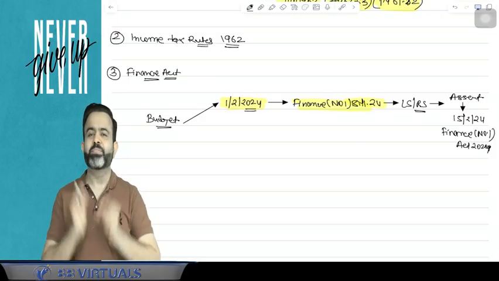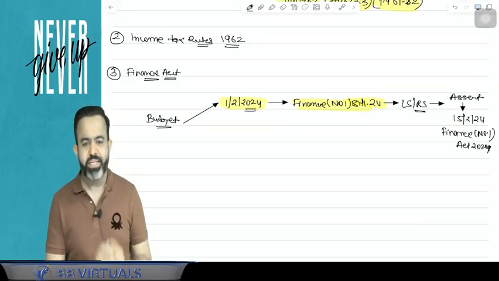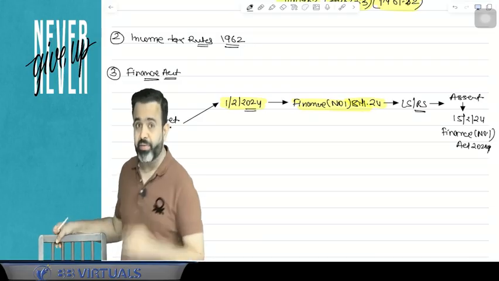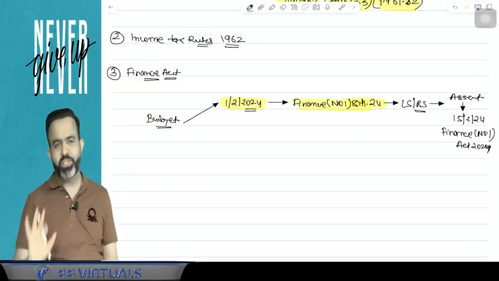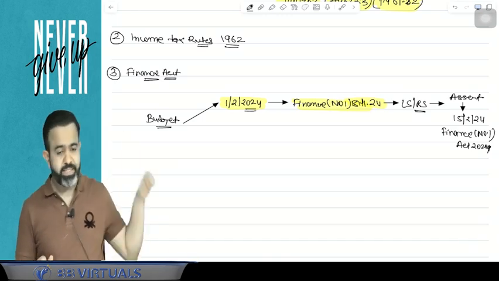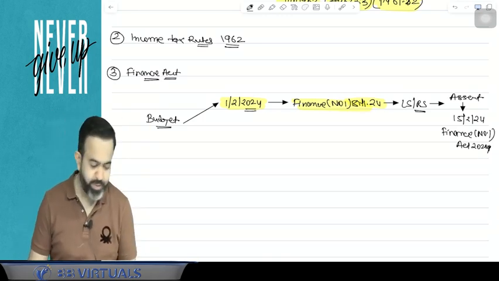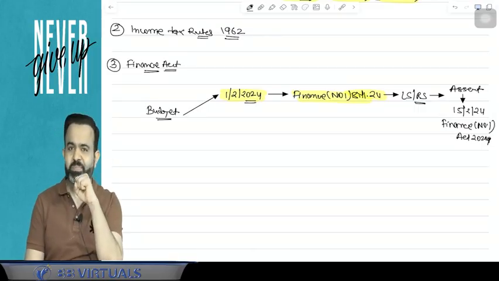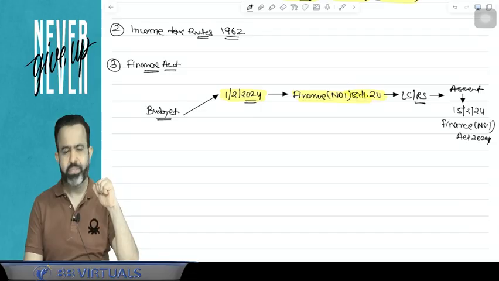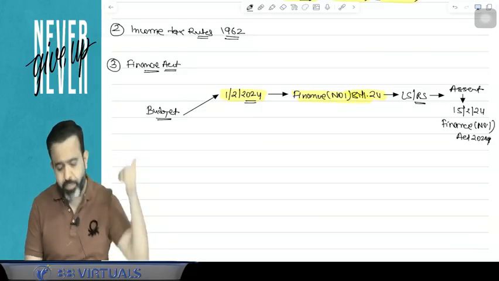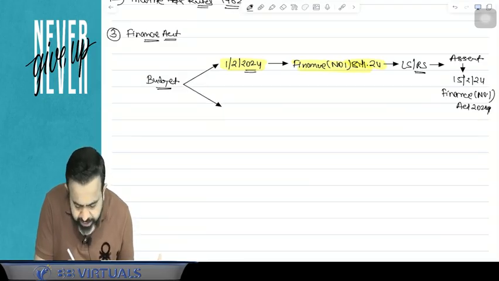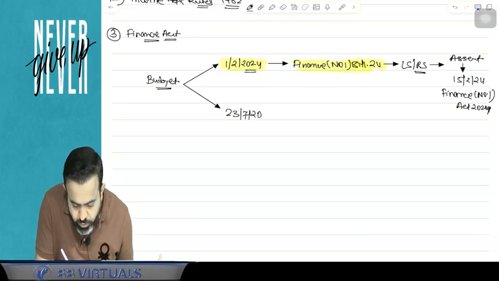Now guys, the current year is an election year, and in an election year there are always two budgets or two finance bills. The first budget was presented by Nirmala Sitharaman on the 1st Feb 2024. The election was in the month of April-May, and a new government came into the picture, though the same government was repeated. But they presented another budget. Nirmala Sitharaman presented another budget in Parliament on the 23rd of July 2024.